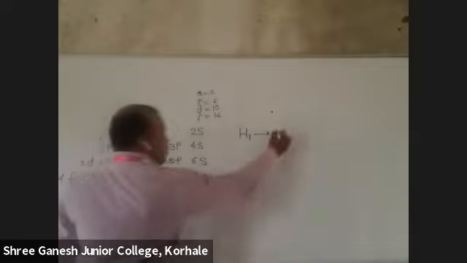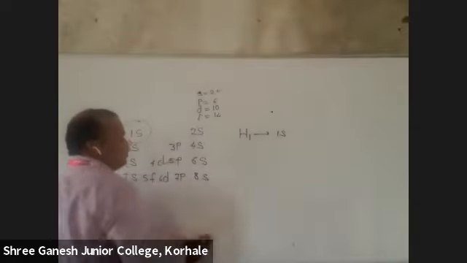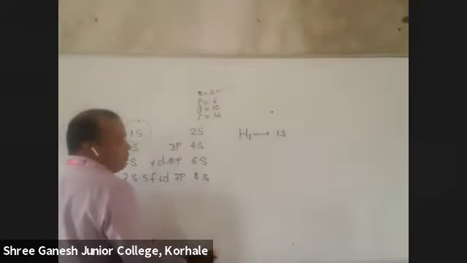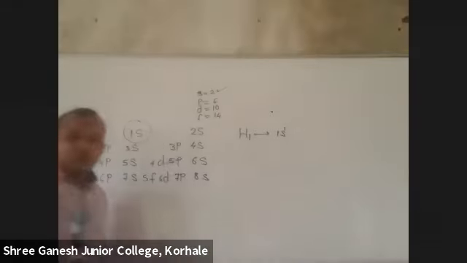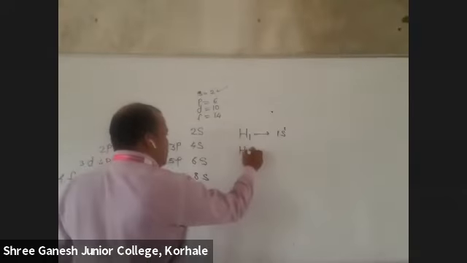Okay. Which is the first orbit? 1s. What is the capacity of S? But how many electrons do we have? So the electronic configuration of this is 1s1. Yes, that I only told you in quantum theory. Tomorrow, first you learn the electronic configuration. Then you will understand why sir has taken for S 2 electrons, for P 6 electrons, for D 10 electrons, for F 14 electrons.